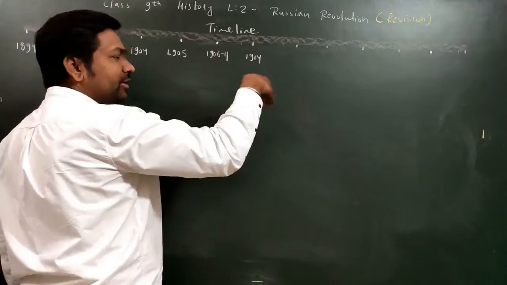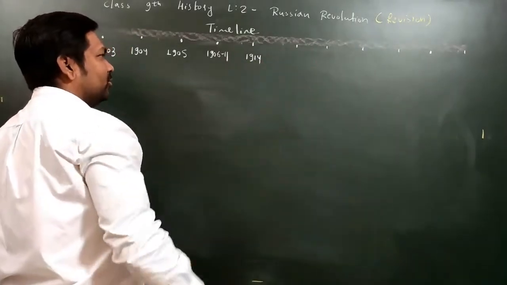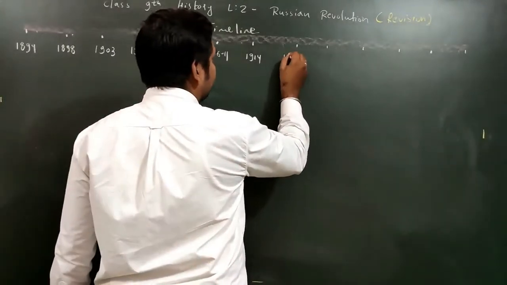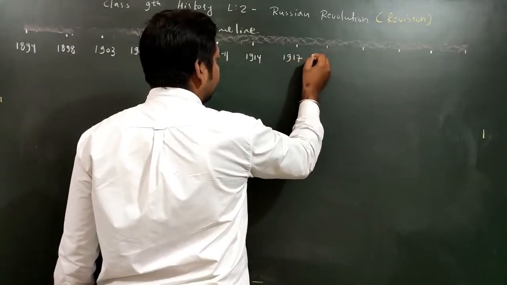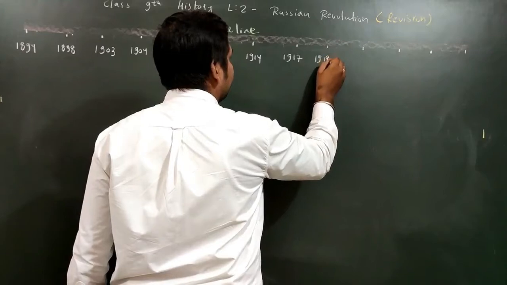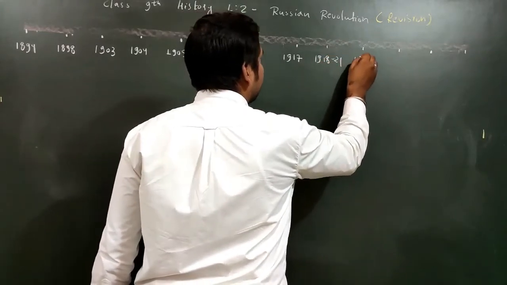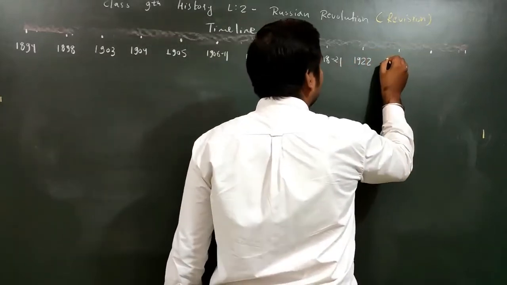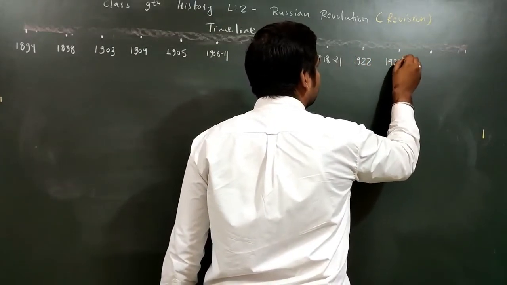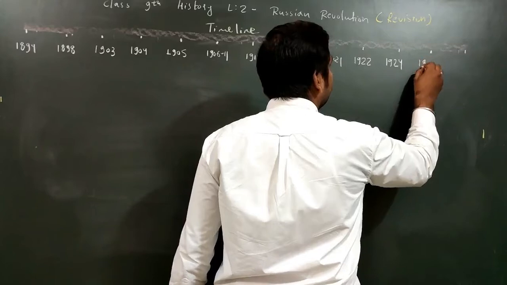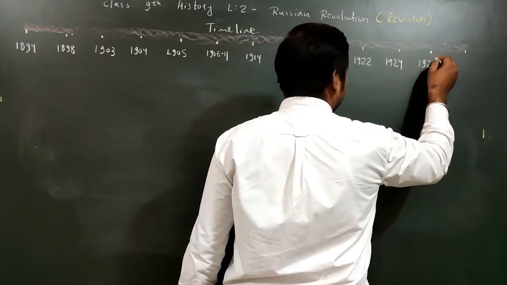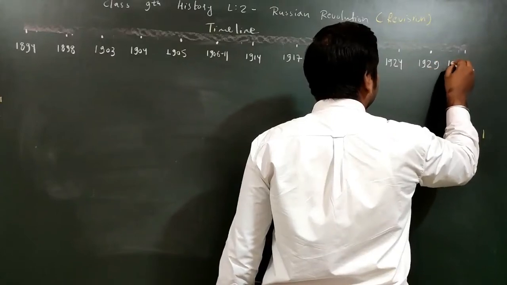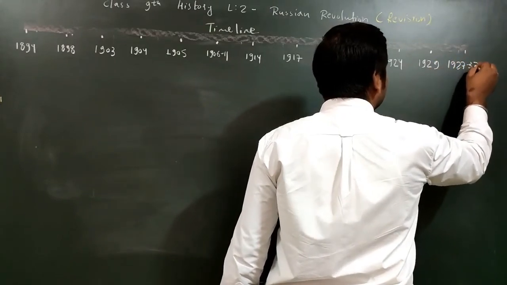Then I will write the events also. First, write all the important years in this chapter. Then we have 1917, after that 1918 to 21, then 1922, then 1924, then 1929, and after that 1927 to 33.